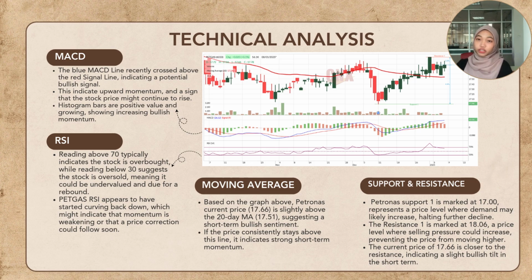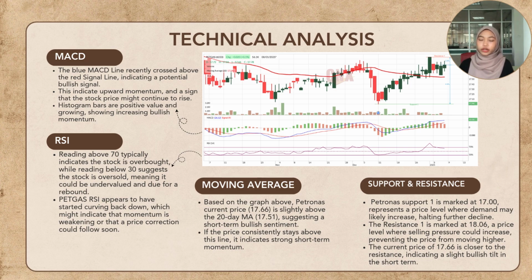The third indicator is the moving average. Based on the graph above, Petronas' current price is RM70.66. It is slightly above the 20-day MA, which is 70.51, suggesting a short-term bullish sentiment. If the price consistently stays above this line, it indicates a strong short-term momentum.